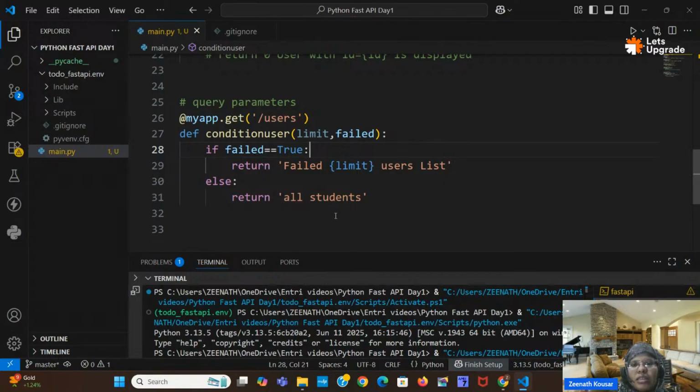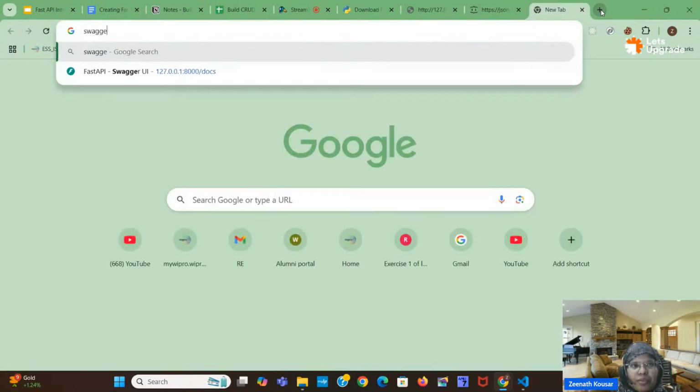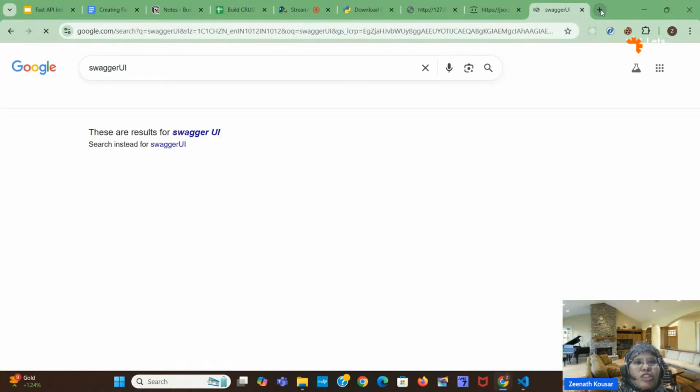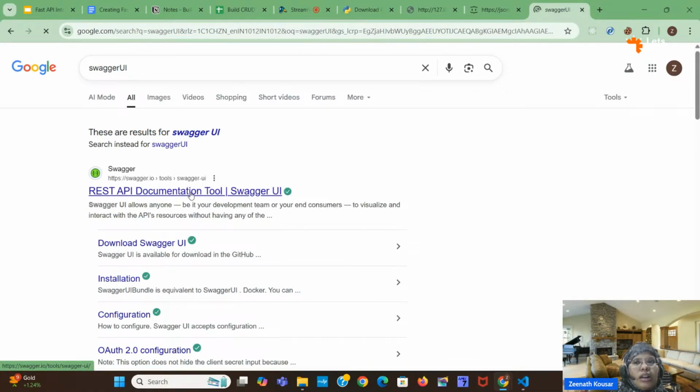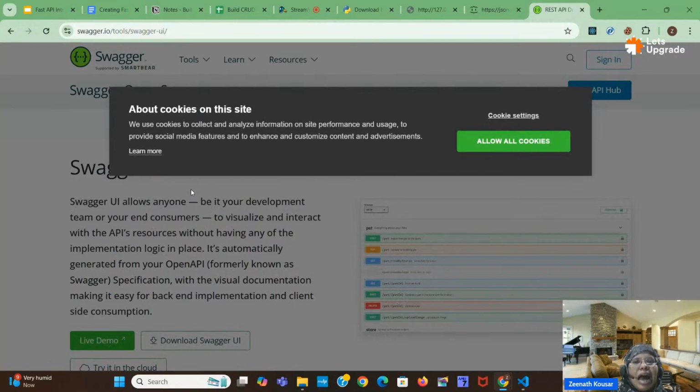So to check this, instead of the browser, I will introduce you to Swagger UI. What is Swagger UI? Swagger UI is an application which is used to test the API. In Node.js, we can use Postman for testing the API, and we can use Swagger UI as well. In Django or other frameworks, we will use Postman.